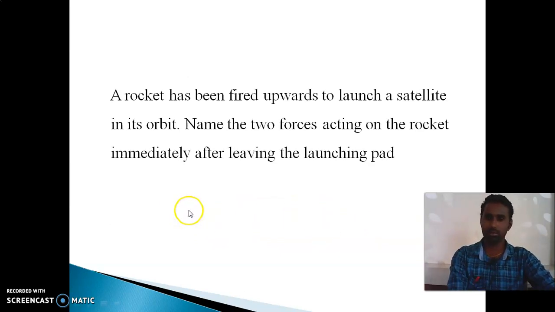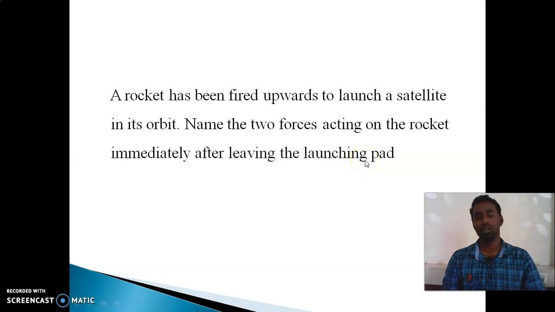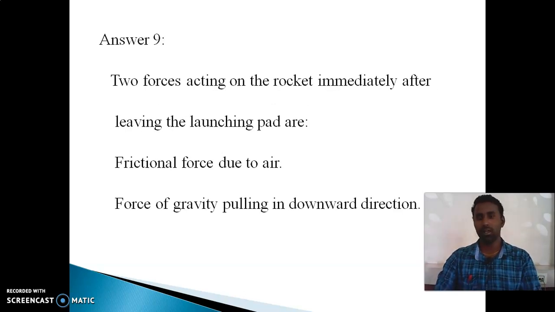And the next one: a rocket has been fired upwards to launch a satellite in its orbit. Name the two forces acting on the rocket immediately after leaving the launching pad. That means after launching, what kind of forces must be acting on the rocket? Okay, so that is the question. So the answer is the two forces acting on the rocket immediately after leaving the launch pad.